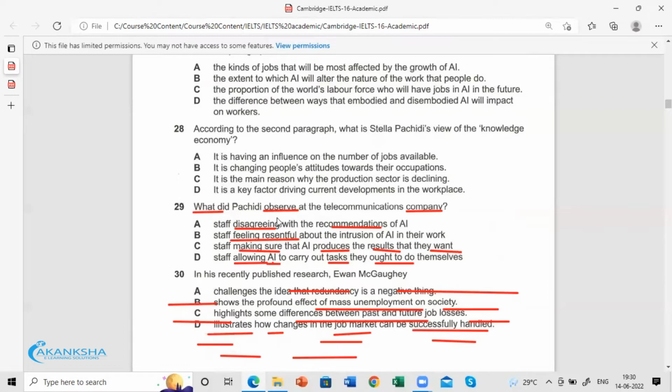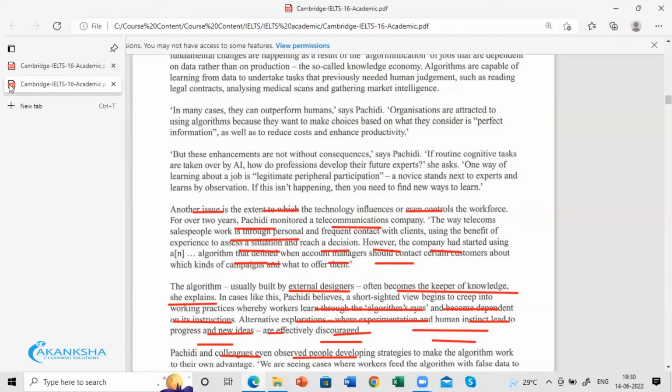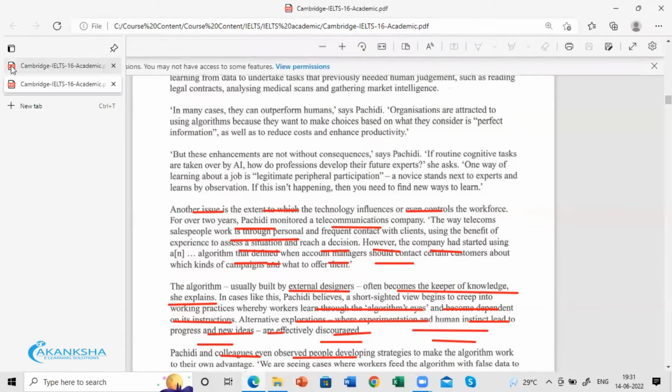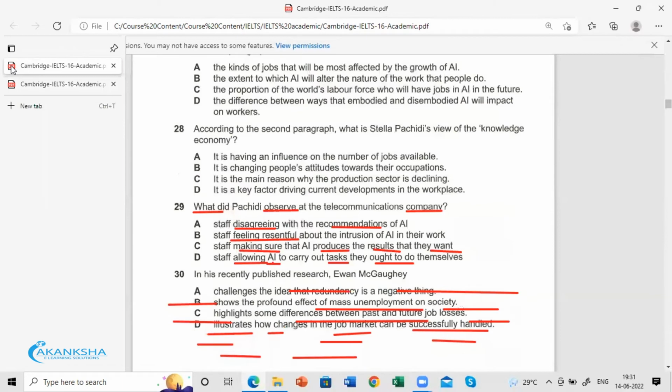So staff disagreeing with the recommendations, that didn't happen, because the last sentence says the algorithm defined when account managers contact customers, get the campaign and what to offer them. So they get that information. It's a positive thing, so they did not disagree.